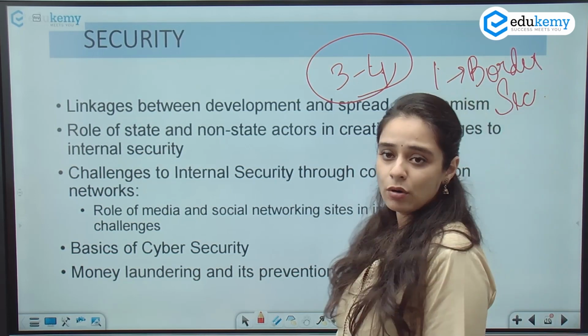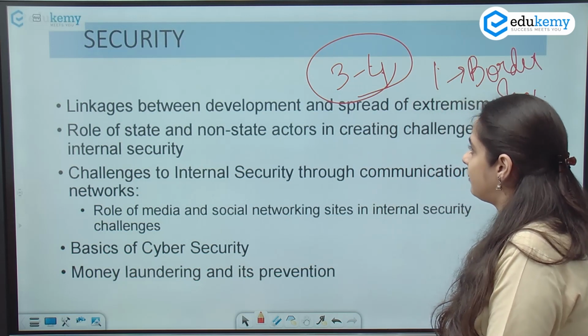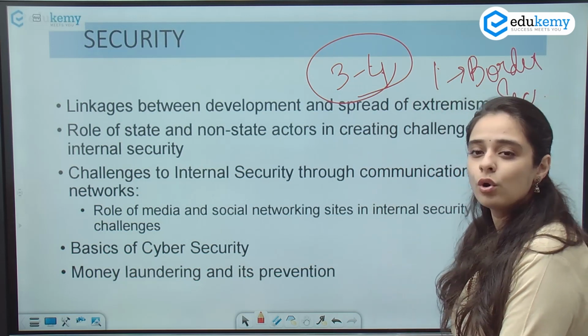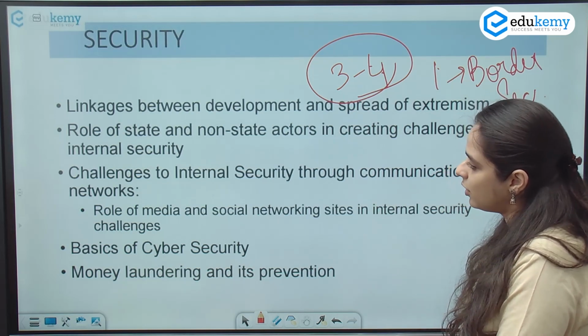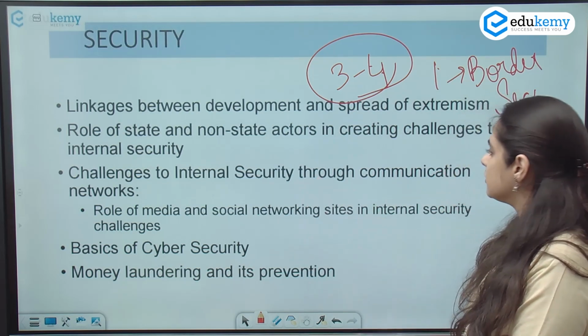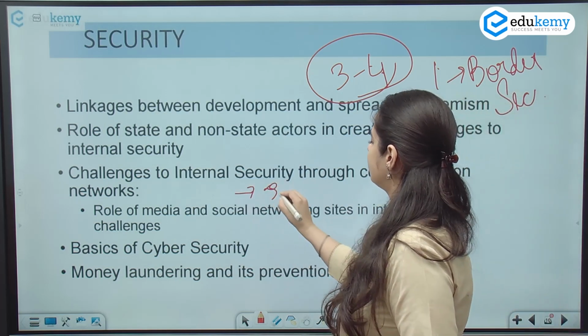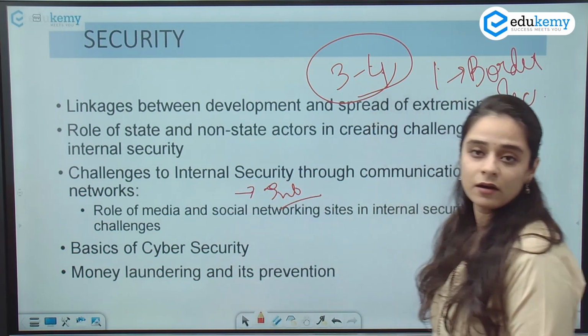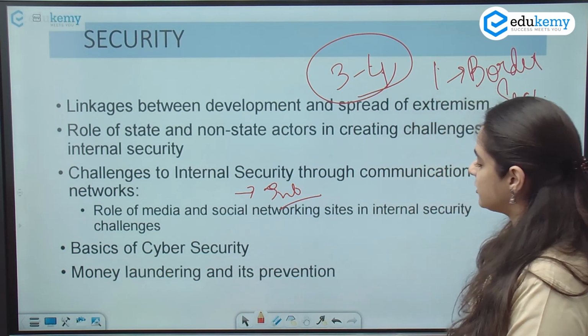Now, if we talk about the syllabus again, it talks about linkages between development and spread of extremism, role of state and non-state actors in creating challenges in internal security. What are the challenges to internal security through communication networks like the internet, and then it is basics of cybersecurity, money laundering and its prevention.